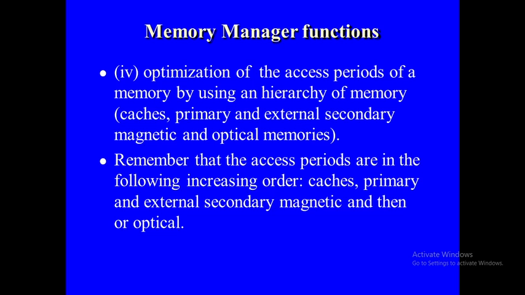In this order only it is going to provide the accessing. Whenever any process wants to access the cache memory, then first it is going to be allocated. If it requires the primary memory, it is going to be allocated next. If it requires the secondary memory, then next. Like this, in this increasing order, access is going to be provided to the processors through the memory manager. This is about the memory management functions in the OS kernel.